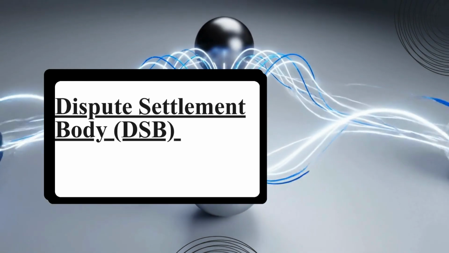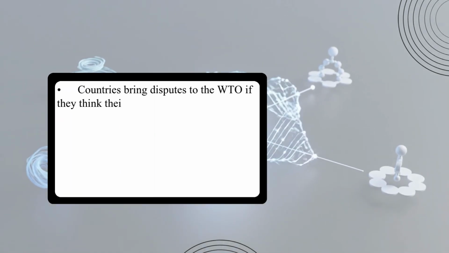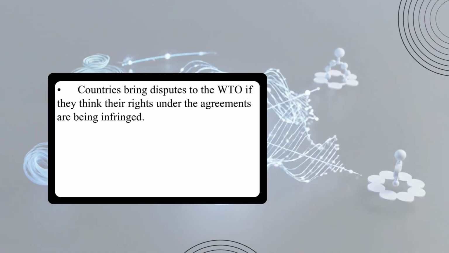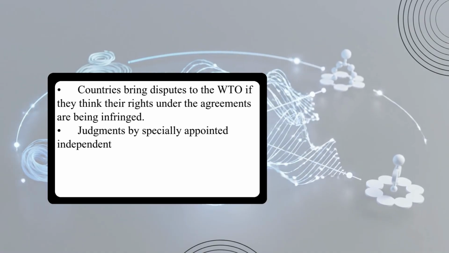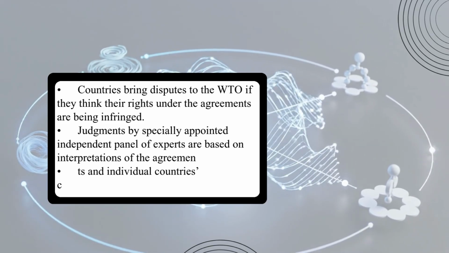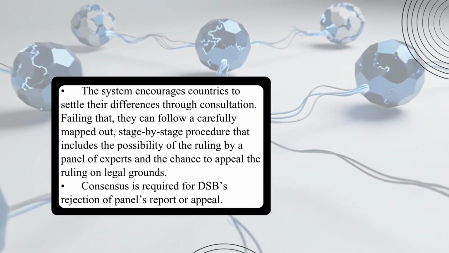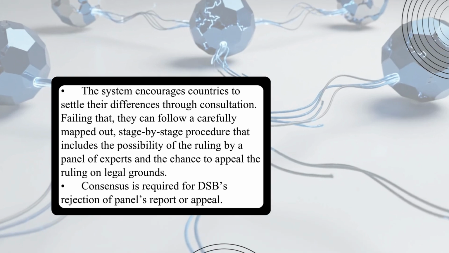Dispute Settlement Body, DSB. Countries bring disputes to the WTO if they think their rights under the agreements are being infringed. Judgments by specially appointed independent panel of experts are based on interpretations of the agreements and individual countries' commitments. The system encourages countries to settle their differences through consultation.